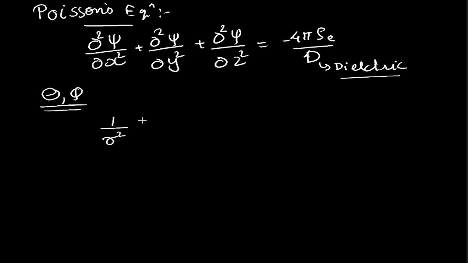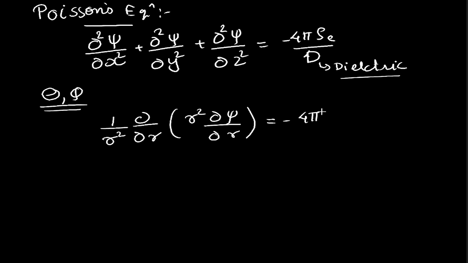The conversion into spherically symmetrical polar coordinates is given as 1 by r square d by dr of r square d psi by dr, and that is equal to minus 4 pi rho e by d.